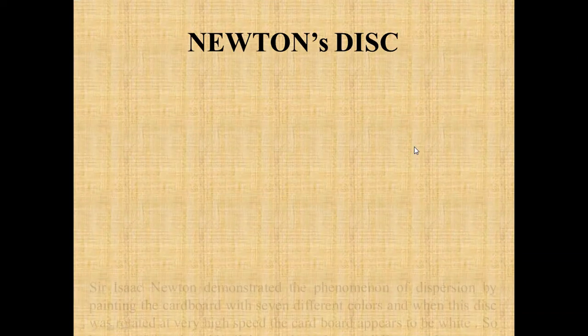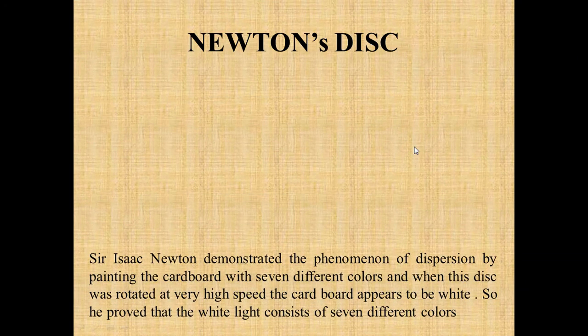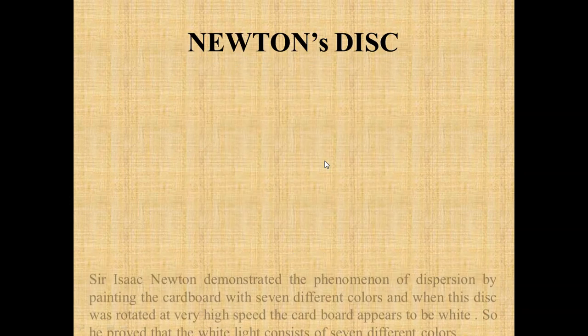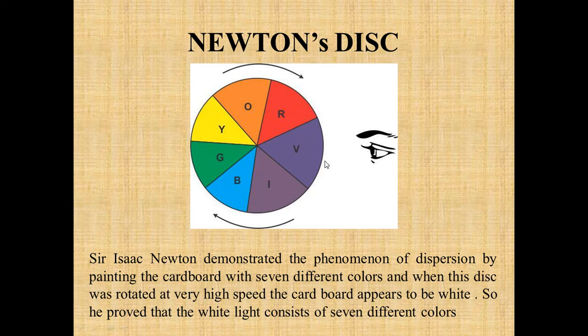Sir Isaac Newton demonstrated the phenomenon of dispersion by painting a cardboard disc with 7 different colors. When he rotated this disc at a very high speed, what happens? The cardboard appears to be white. So he proved that white light actually consists of 7 different colors.